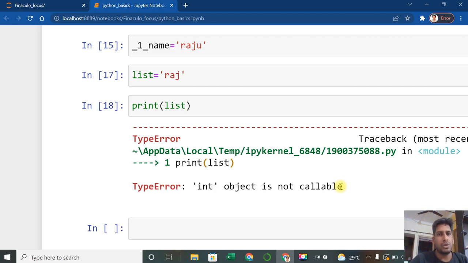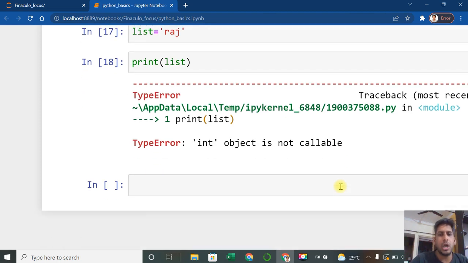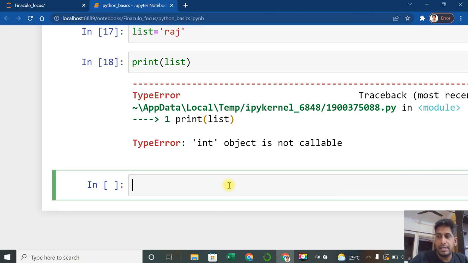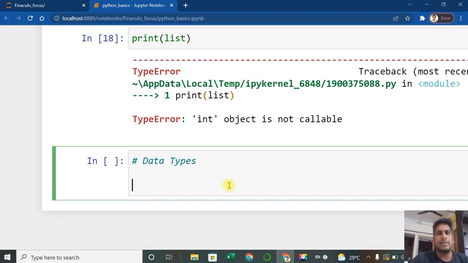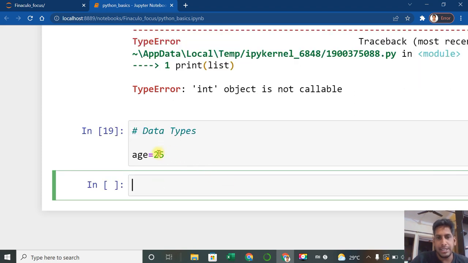Now we will move on to the next concept called data types. What do you mean by data types? There are different types of data we can define in Python. Simply, if I write age equal to 25, which type of data is it?